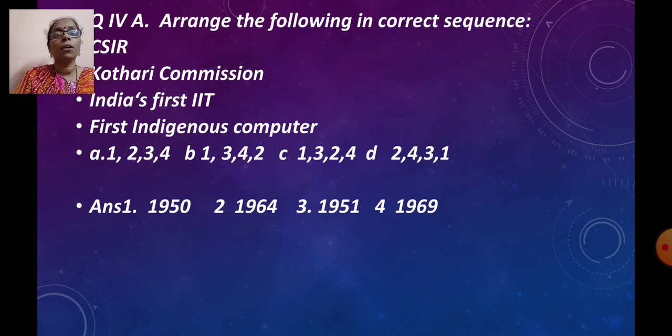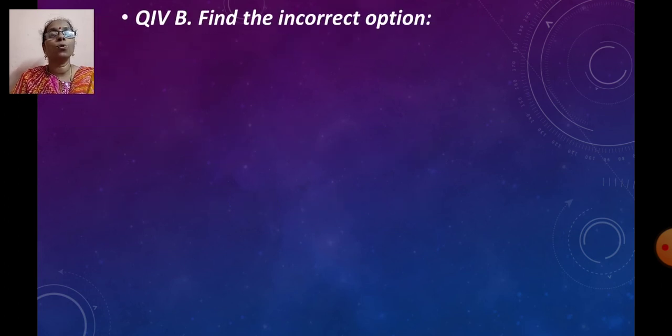Okay. So in this way you are going to arrange. Answers will not be given to you. Only options will be given 1, 2, 3, 4 and accordingly you are going to click on the correct option. So be familiar with the dates of the events also.